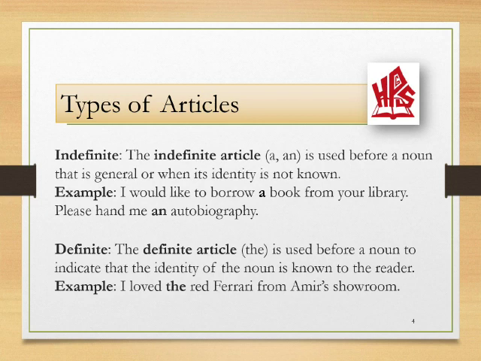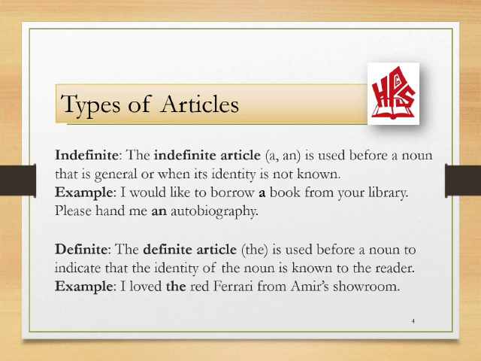The second example is, please hand me an autobiography. The person is asking for an autobiography but has not stated any specific name. So any autobiography would do, but over here we have used an. That is because the noun is starting with a vowel sound.